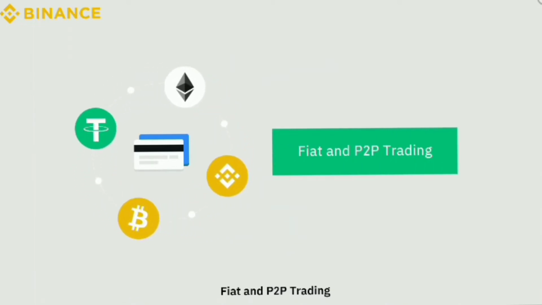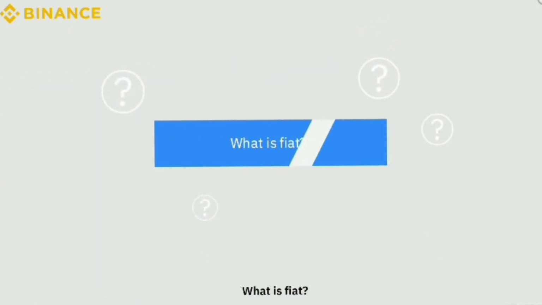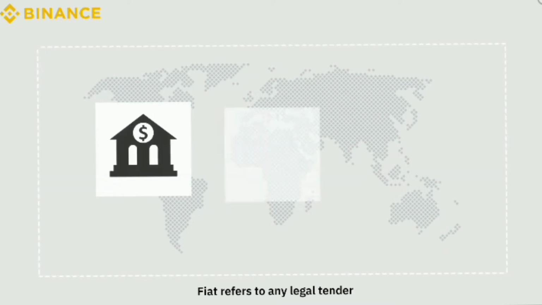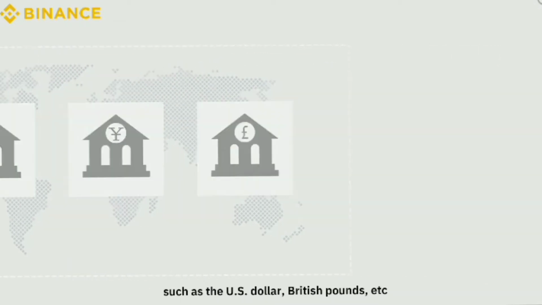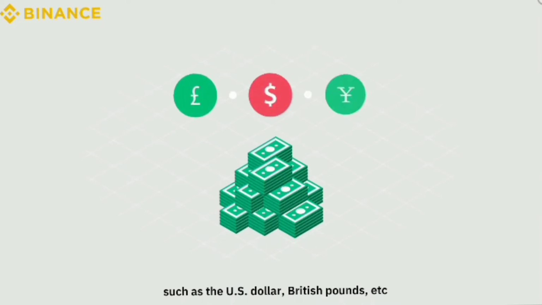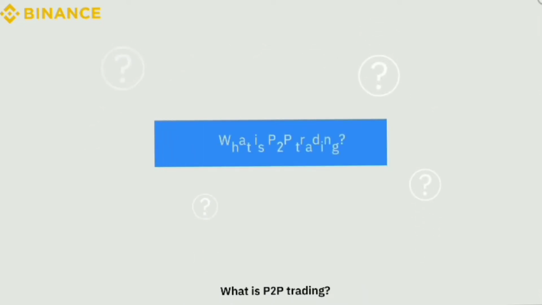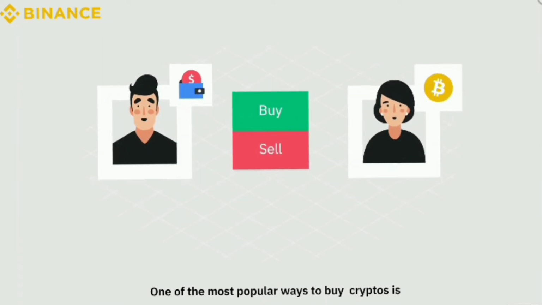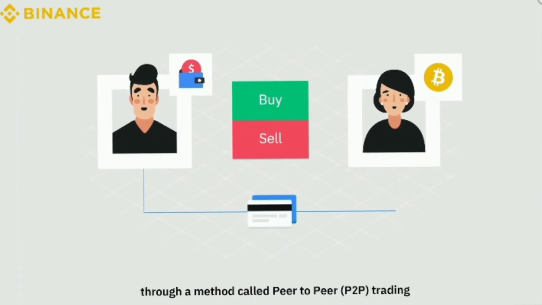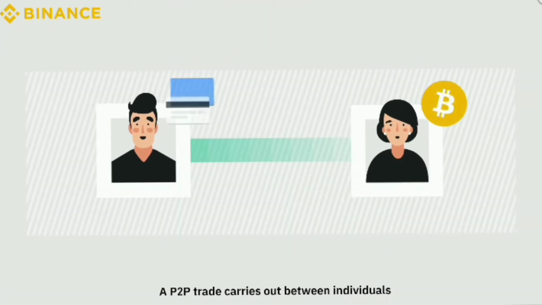Fiat and P2P trading. What is fiat? Fiat refers to any legal tender, i.e. currency, that has been issued by a government, such as the US dollar, British pounds, etc. What is P2P trading? One of the most popular ways to buy cryptos is through a method called peer-to-peer or P2P trading. A P2P trade is carried out between individuals.